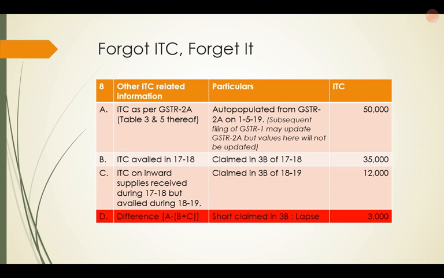Then another issue is that many people are bothered about 8D. What is this 8D? Basically in table 8 they are talking about lapsing of ITC, and in table 8A they talk about ITC as per GSTR 2A, and in many cases you are aware that this amount is not matching. The amount which is auto populated in GSTR 9 in this 8A is not tallying with your 2A. But they have given the reasons also why this is not tallying in the earlier press release. So there could be a mismatch in that also.